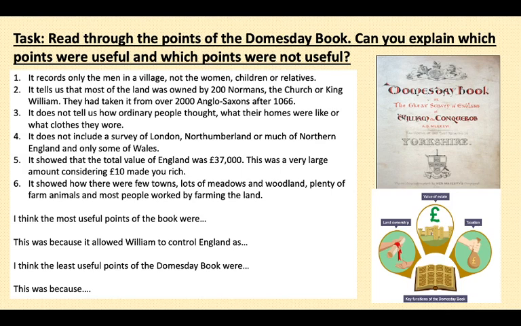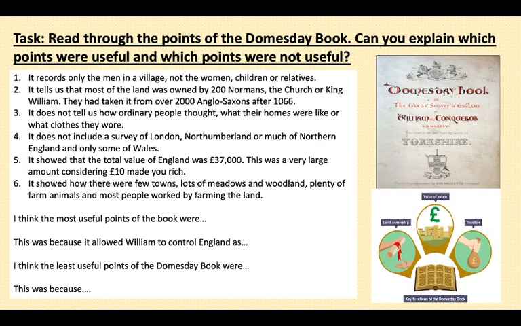Number 5, it showed the total value of England was £37,000. This was a very large amount considering £10 made you rich. And number 6, it showed how there were few towns, lots of meadows and woodland, and plenty of farm animals, and most people worked by farming the land.